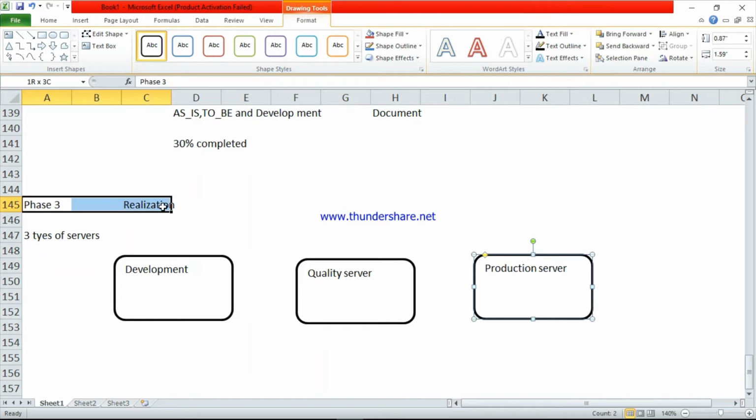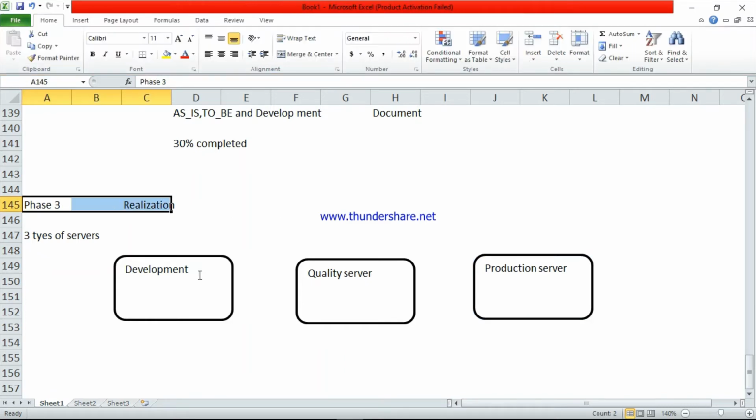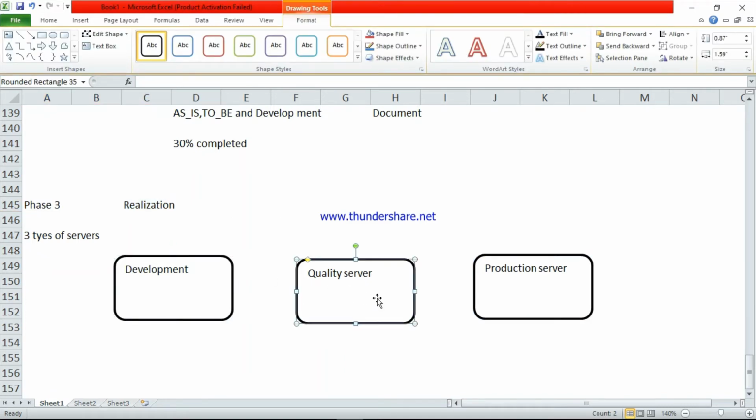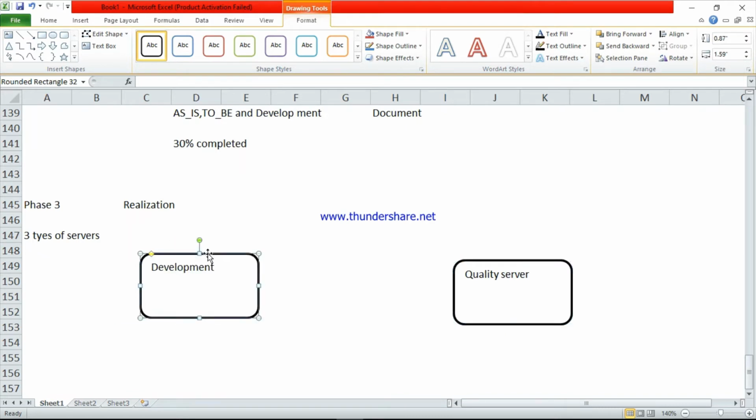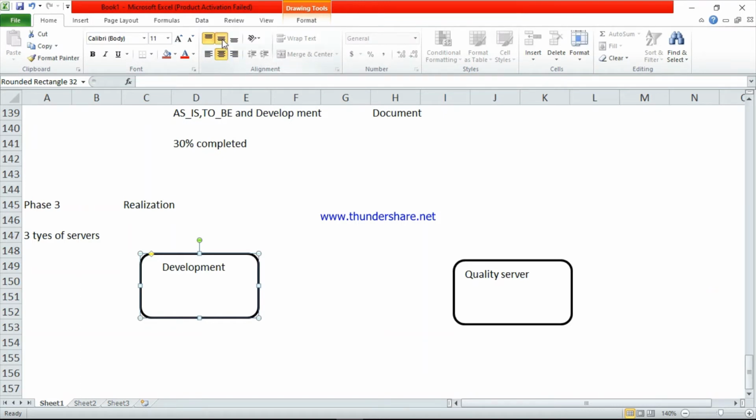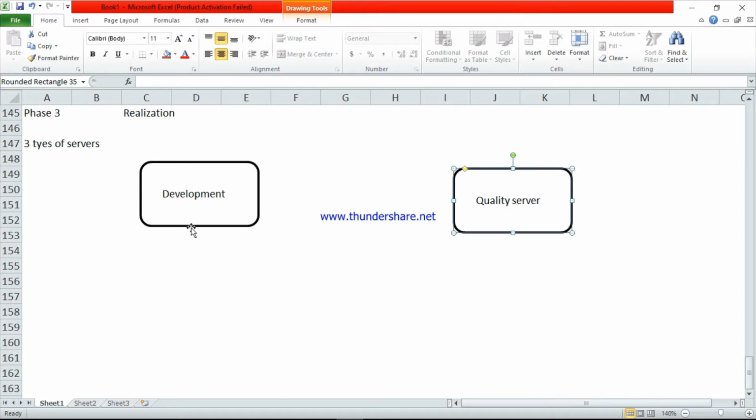In phase 3, in realization, we have only two servers, development server and quality server. We will discuss the production server in the next phase. Now it's not required, so I am removing that one. So now in phase 3 realization, there are two servers, development server and quality server. We will see one by one what is the development server and what is the quality server.